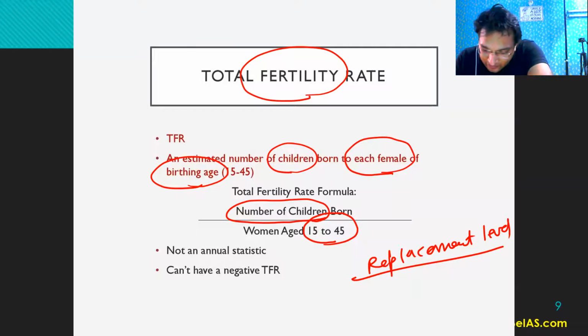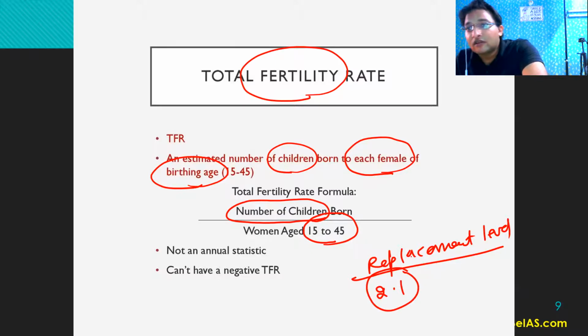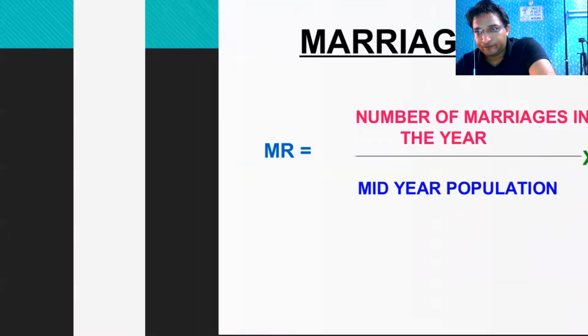So this replacement level is considered to be 2.1, right? Why is this not 2? Normally 2 होना चाहिए, one for husband, one for wife, but this is considered to be 2.1 considering the contingency of death. ठीक है, that there will be deaths, so considering that, the replacement level is considered to be a little bit higher. So this 2.1 has been determined by various population experts.